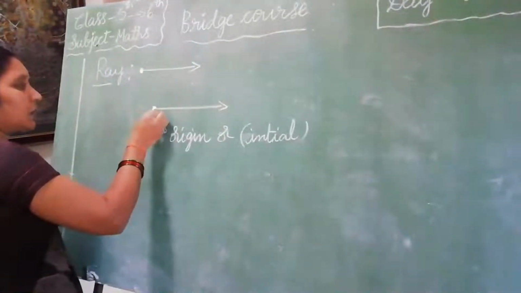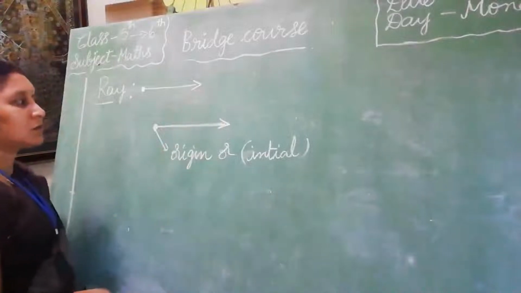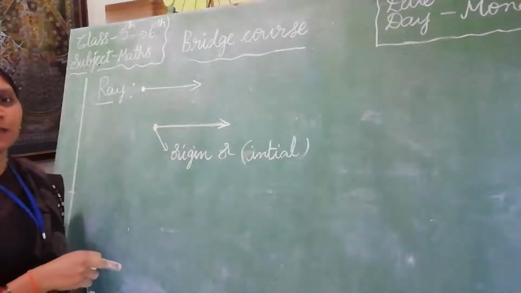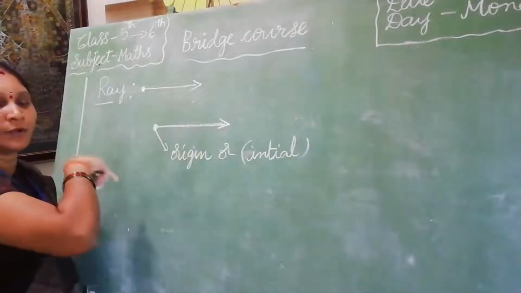See, it begins at the origin. It can move in one direction. Can we measure the length of a ray? No, we cannot measure the length of a ray, so it has no endpoint.